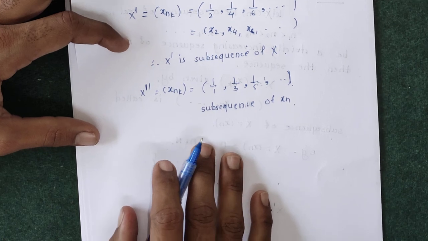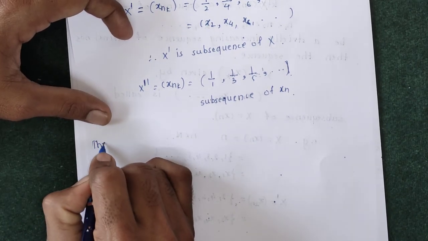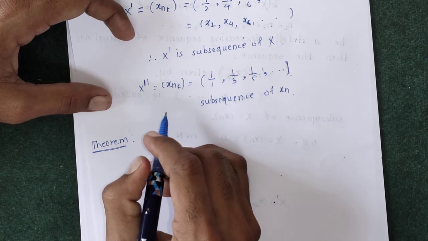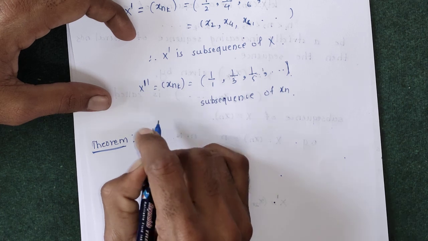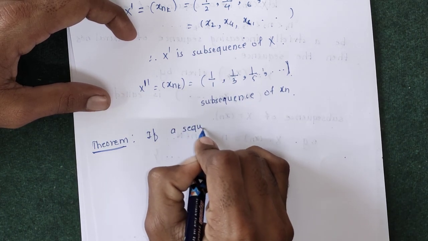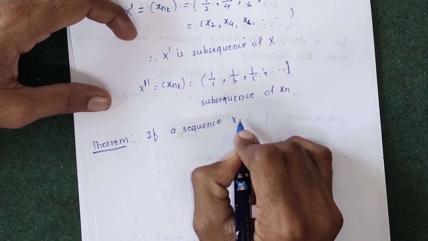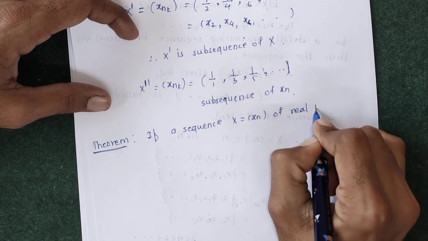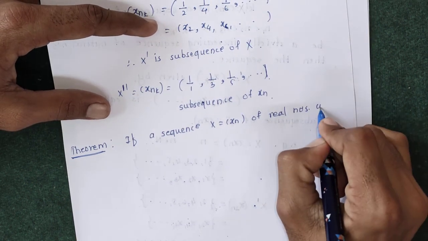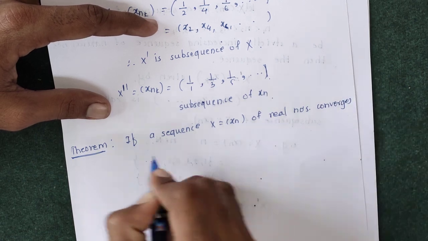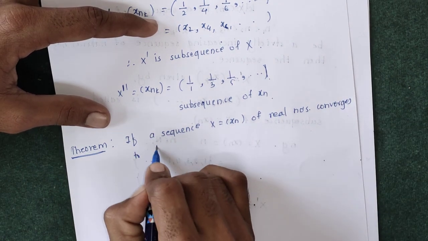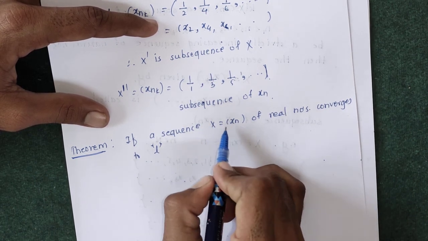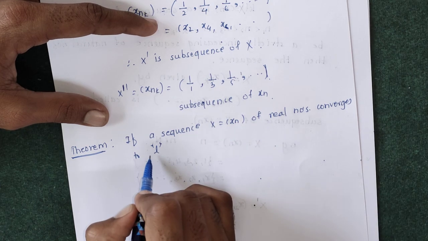Now we will write the statement of one theorem. There is no need to prove. The statement of the theorem is, if a sequence x equals to xn of real numbers converges to a real number L, then all the subsequences of this sequence must converge to this L.